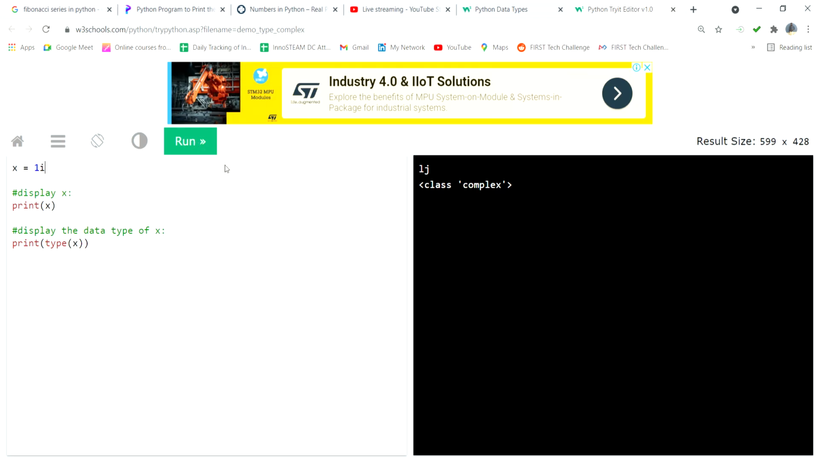Within the number, that is called a complex number, that much only. Okay, so this is,